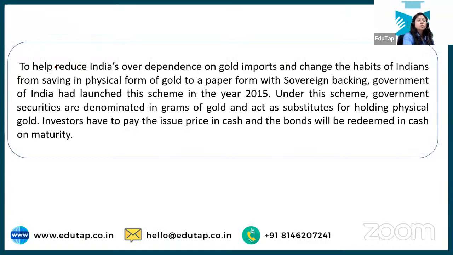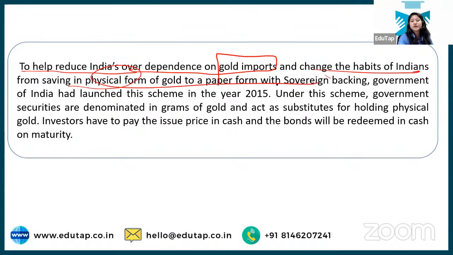Next, we are talking about helping reduce India's over-dependence on coal import. We know two schemes about it, right? And then we are talking about changing the habit of Indians from the physical form, with sovereign backing, the government will provide, they have launched this scheme. So we're talking about government security. There are two schemes on gold that we have studied, and now we looked at government security. Now which one is this? That is the sovereign gold bond, right?